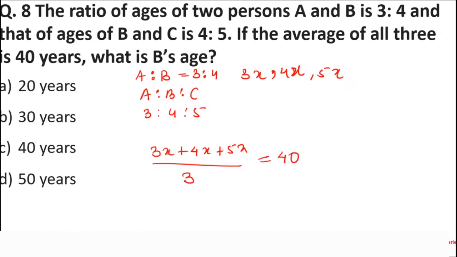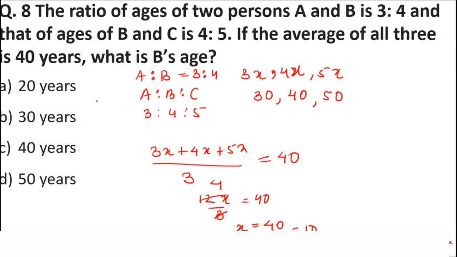So 3 plus 4 plus 5 is how much? 7 plus 5 is 12. 12x upon 3 is 40. 3 fours are 12, so x is equal to 40 upon 4, which is 10. So the value of x is 10. So 3x becomes 30, 4x becomes 40 and 5x becomes 50. Now the question asks, what is the age of B? The age of B is 40 years.